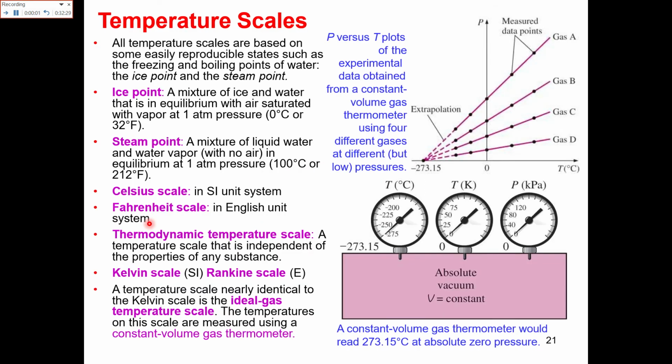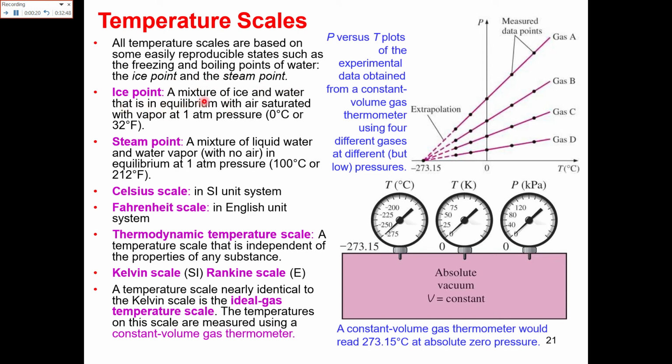Now the temperature scales. There are different temperature scales. All the temperature scales are based upon some easily reproducible states such as the freezing and boiling points, the ice point and the steam point.